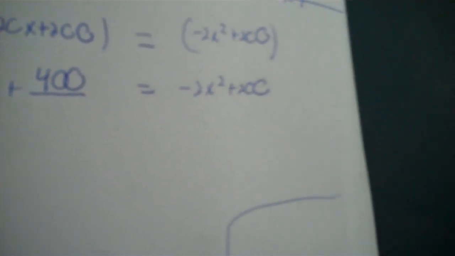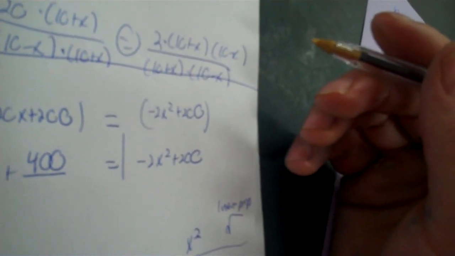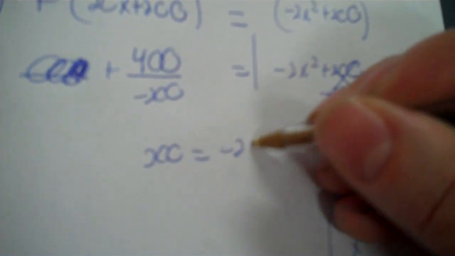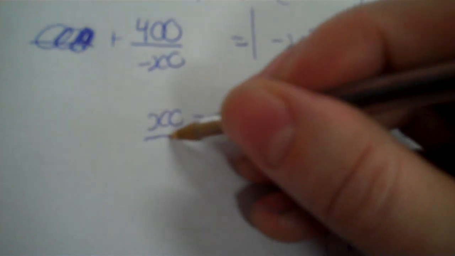Okay, now x has 2 answers. You have x second, but that's it. You don't have x to the first, just x second. So there's 2 answers, but I don't have to do all the factoring nonsense because I can just do the linear properties where I get this by itself and then do the square root. So minus 200, that's 200. Divide by negative 2, divide by negative 2, negative 100 equals x to the second.